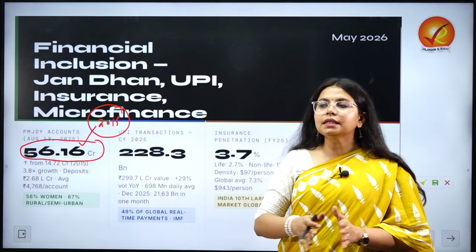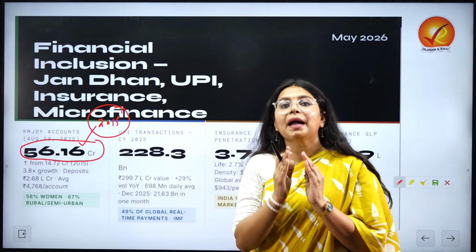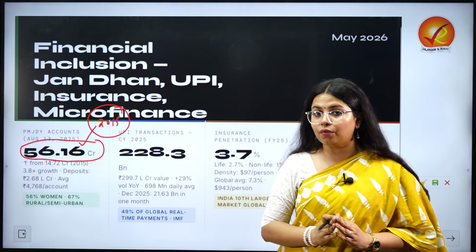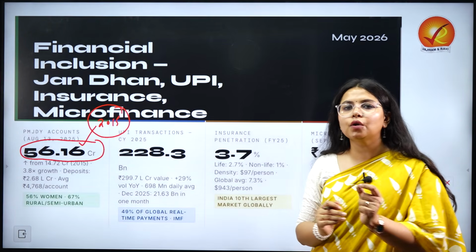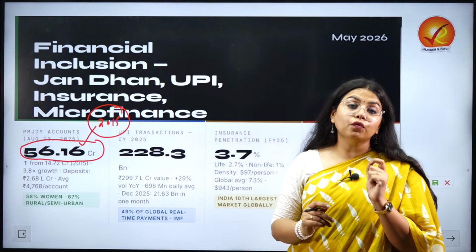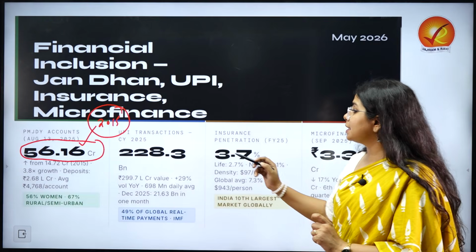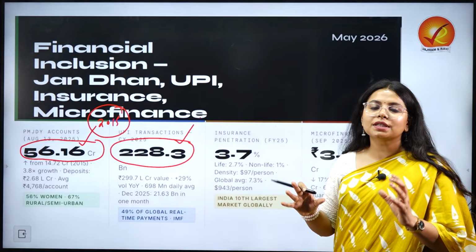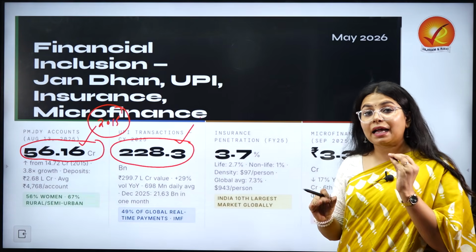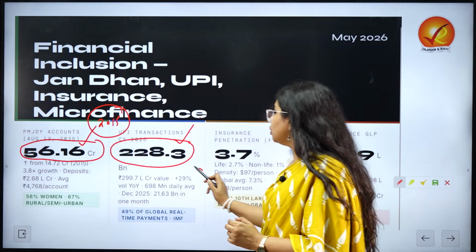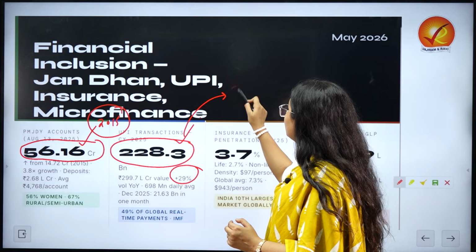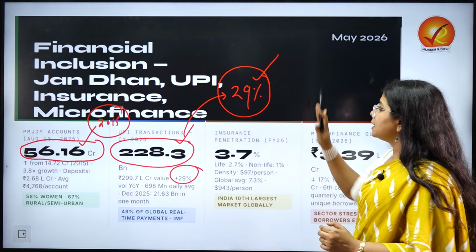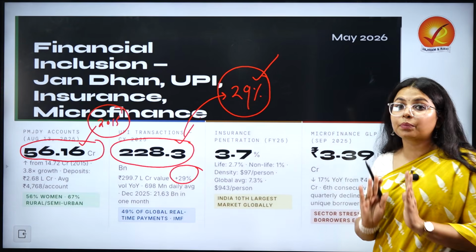But when we consider this as a factor for the banking economy, we also have to take into consideration the digitalization of banking. So in this context, we look at UPI transactions. The UPI transaction volume stands at 228.3 billion. The value stands somewhere around 300 lakh crores, and the year on year increase in volume as of now is 29%. So the year on year increase stands at close to 30%.